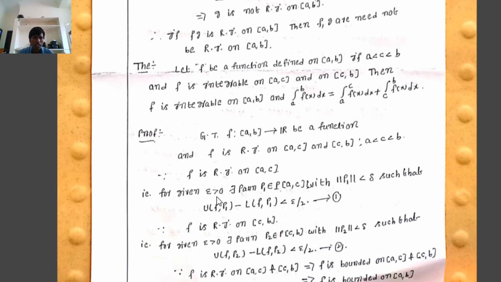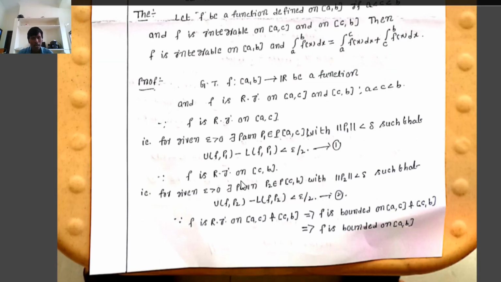That is, for given epsilon greater than 0 there exists a partition P1 in P[a, c] with norm of P1 less than delta such that U(f, P1) minus L(f, P1) is less than epsilon by 2.